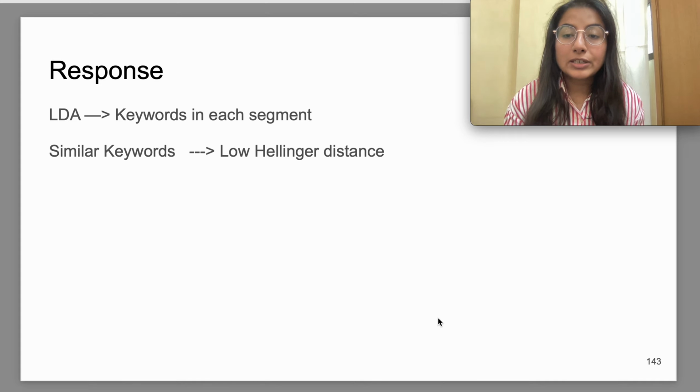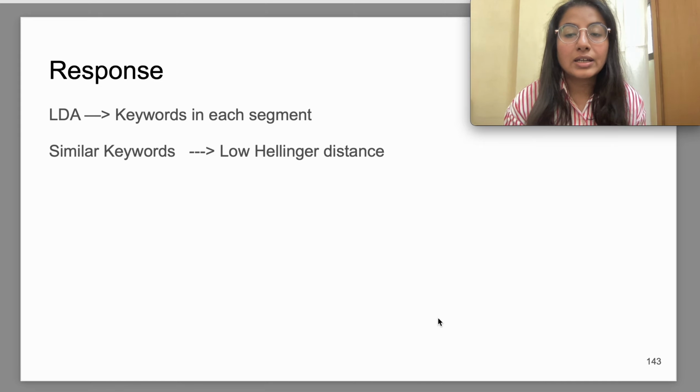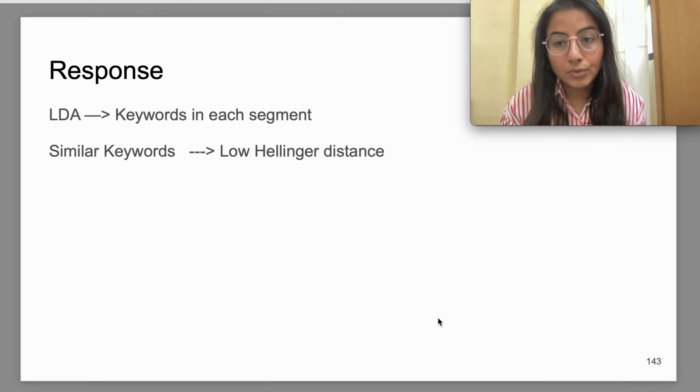If we have similar keywords in the respective segment as well as in the question in the question and answer forum, then it translates to low Hellinger distance. Since it translates to low Hellinger distance, it contributes to the high similarity between the particular segment and the question in the question and answer forum.